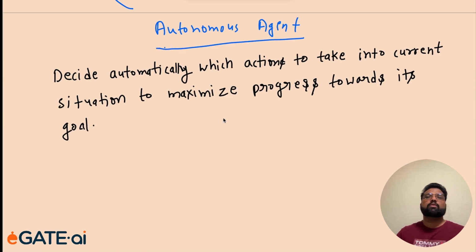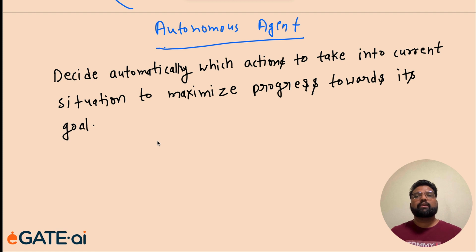When we talk about agents in AI, we are interested in autonomous agents. So autonomous agents should be able to decide automatically which action they have to take in the given situation to maximize the progress towards its goal. Okay, so all the agents will have goal, they will perceive environment, they will do some actions, and the autonomous agent should be able to do this automatically. So let's understand this with some real life examples.